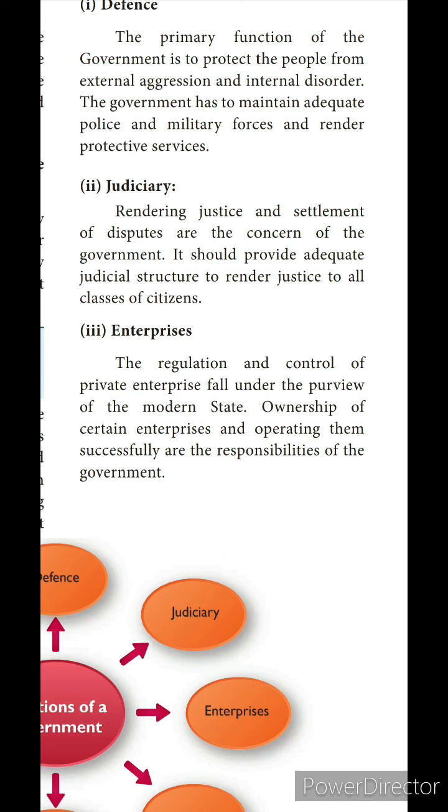That means the government gives protection to the people from the external as well as the internal. For that purpose, the government is maintaining the police for internal disorder and the military forces for external aggression.